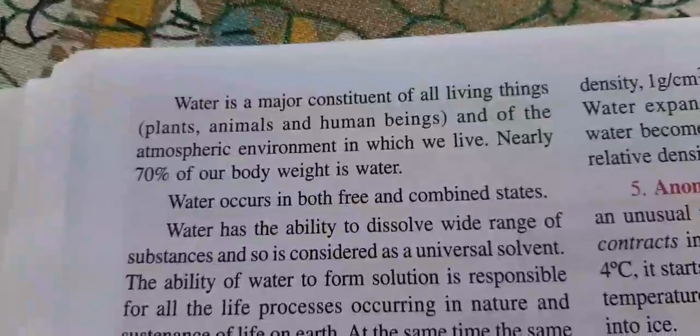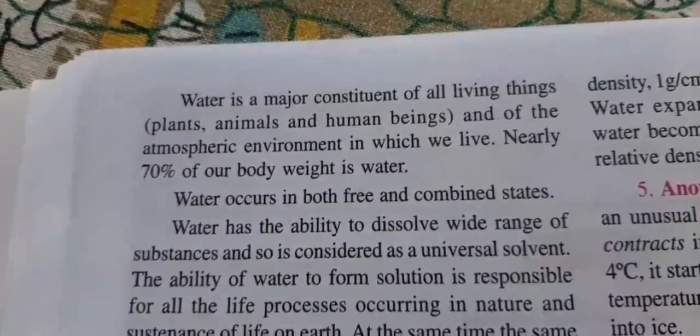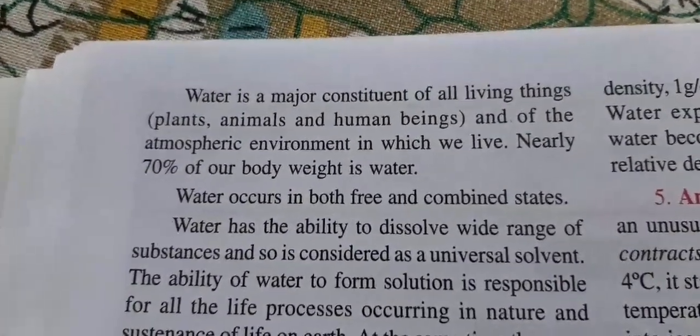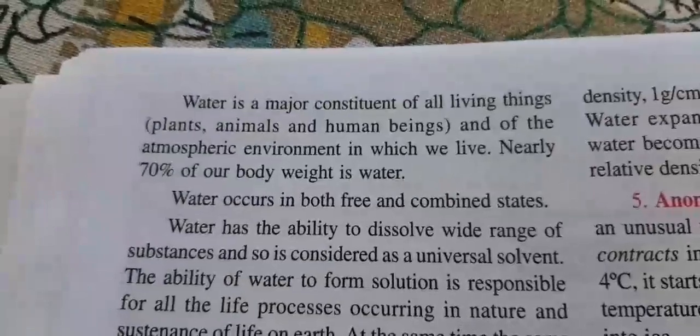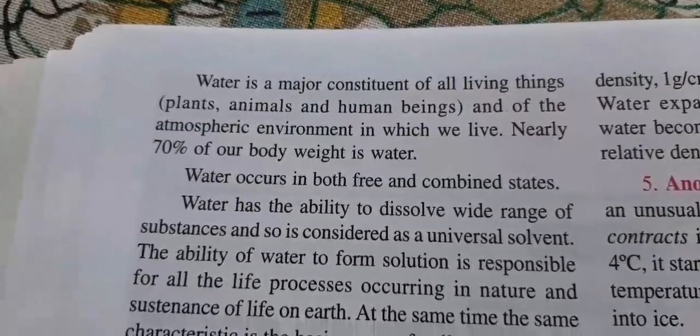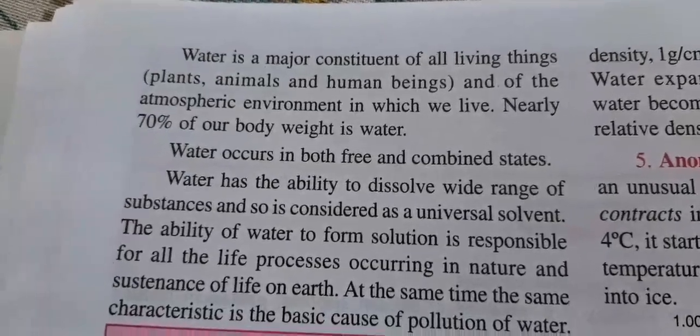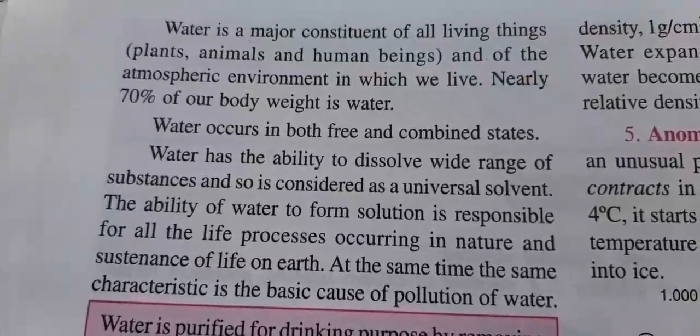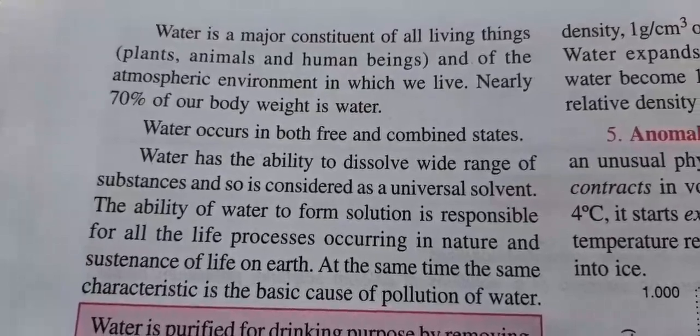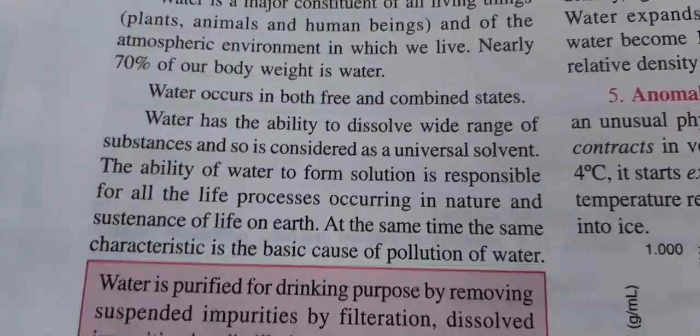Water is a major constituent of all living things. If you see plants, animals, human beings, everybody's body has 70% water by weight. Water occurs in free and combined state. Water has the ability to dissolve a wide range of substances, so it is considered a universal solvent.